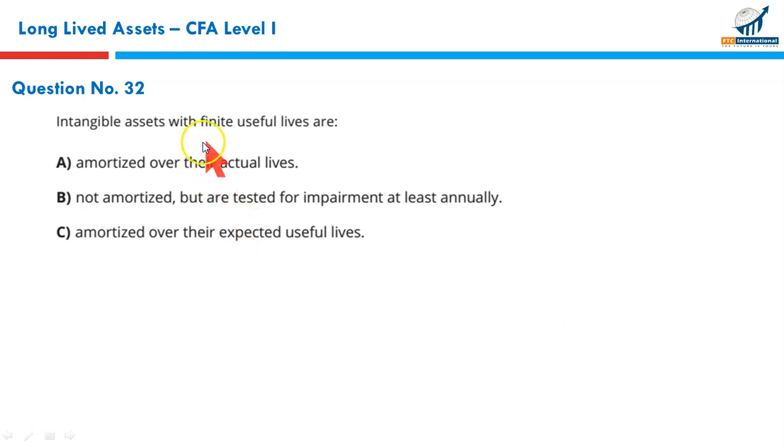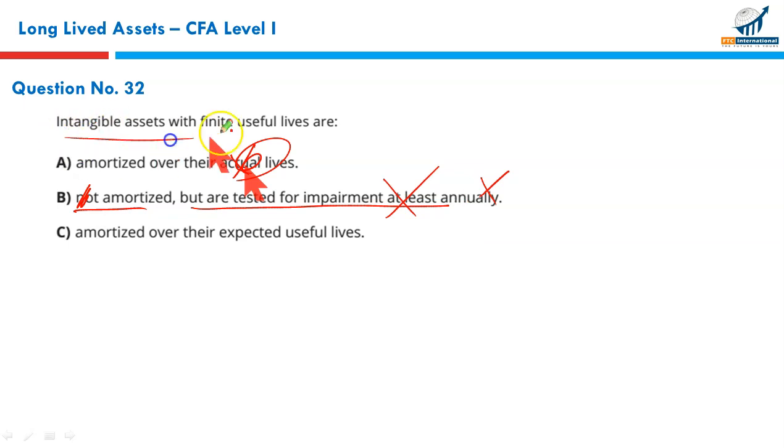Intangible assets with the finite useful life, limited life. Remember, intangible assets with limited life, they are amortized. They are amortized, but not on actual lives. How come we know the actual lives? Wrong. They are not amortized, correct, but are tested for impairment. At least they are amortized, but they are not tested for impairment. Other way around. This is wrong. Only goodwill is tested for impairment, and the intangible assets with unlimited life.